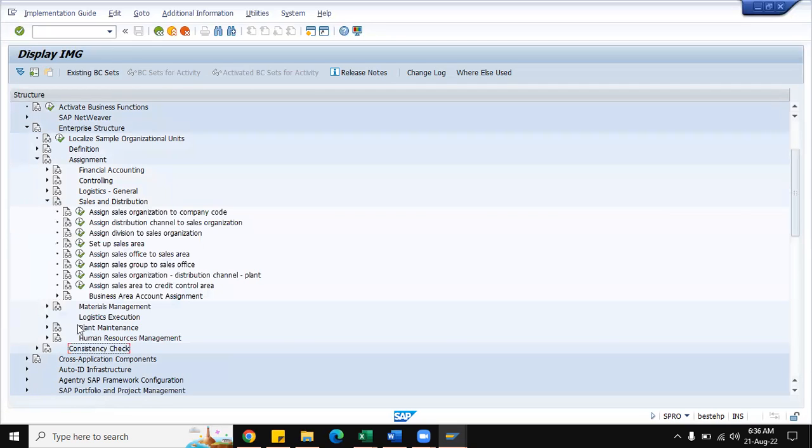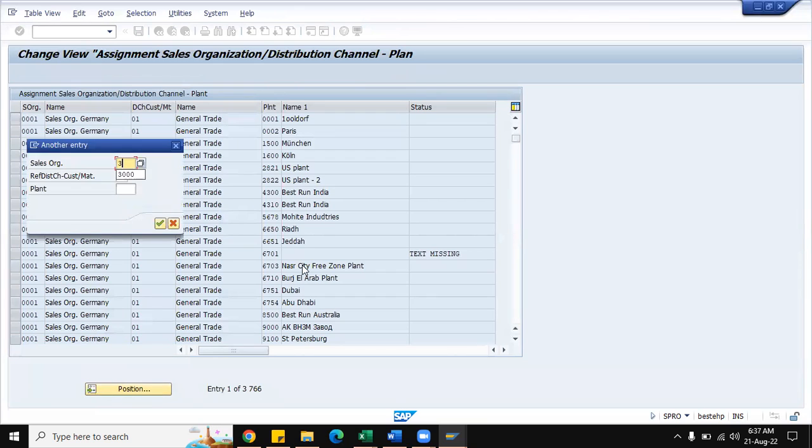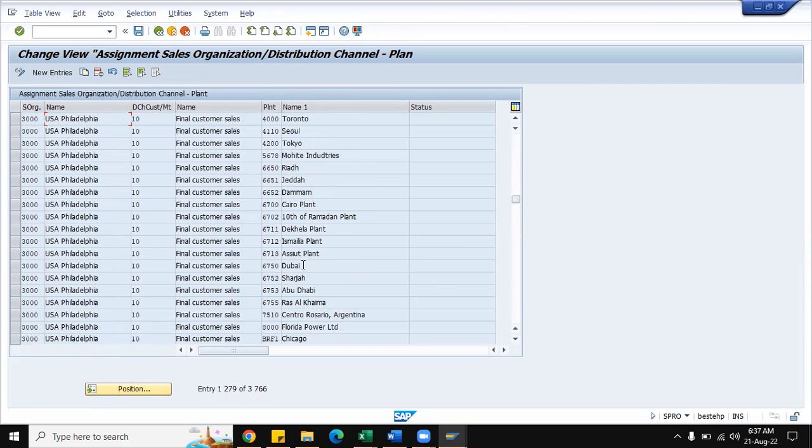So under sales and distribution, assign sales organization, distribution channel and plant. So go to position, sales organization 3000, our distribution channel is 10, and plant is 4000. Whether this combination exists or not, we will see. Yes, it is already there. So this has already been assigned. Hence, it will not throw any kind of error. So that during the sales order creation, we will be changing the plant from 3000 to 4000 so that the system will accept it. So based on this setting.